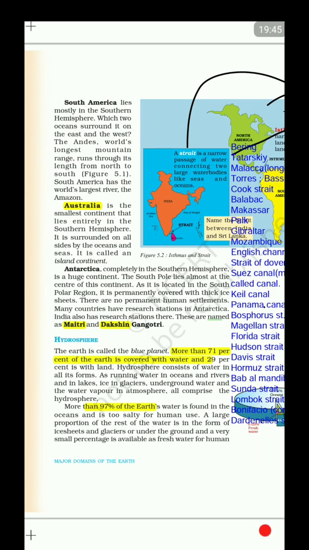Okay. Next is the hydrosphere. I've already discussed the etymology of hydrosphere. Hydro is the root word. More than 71% of the earth is covered with water and 29% with land. All right. You know, 33% of the earth's area is covered by the Pacific Ocean.